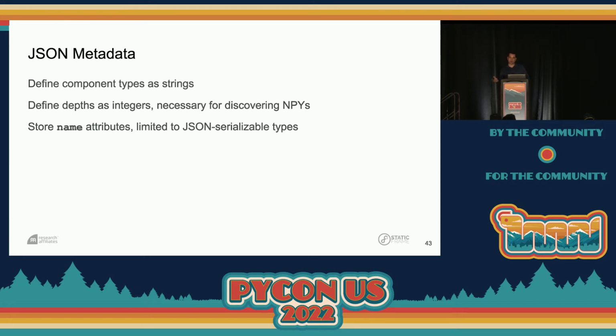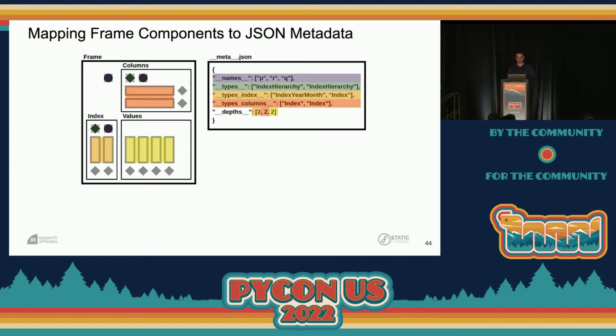Now, the JSON metadata file is there so that we can define the component types and additional metadata we need to recreate our data frame. We're going to define the component types as strings. We're going to define the depths as integers, which will allow us to discover our NPY files, and we're going to store the name attributes as a simple JSON array. So now we have the same diagram, but I'm showing you where we pull information into the metadata file. In purple, you see that we have the name information gathered into a JSON array. We have type information stored in the green, yellow, and orange components of this little JSON object. And then finally, we have a depths JSON array that stores the depths of each of these components so we can unpack them later.